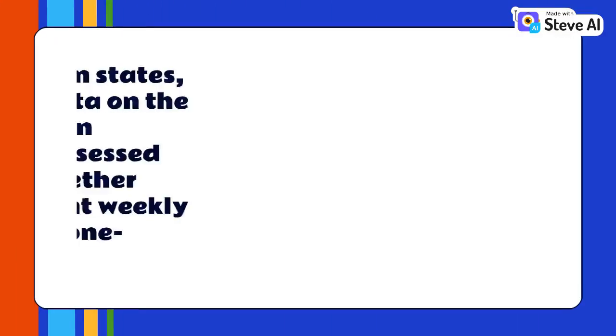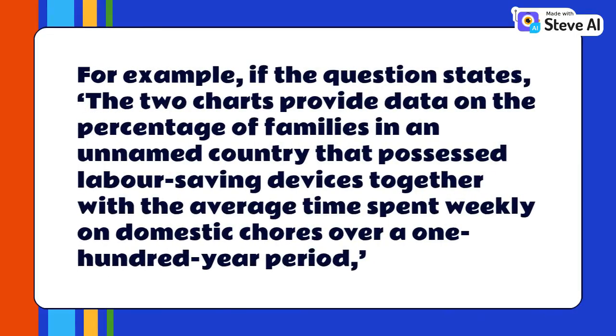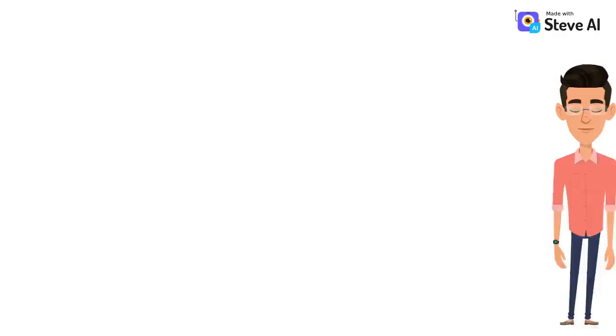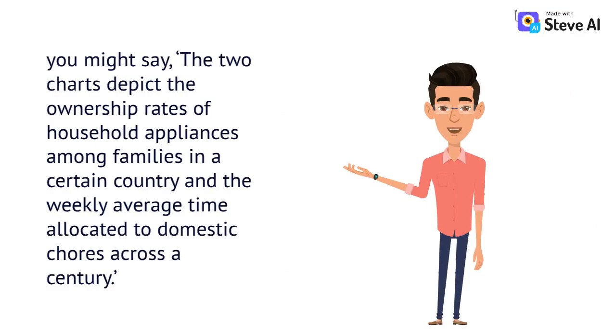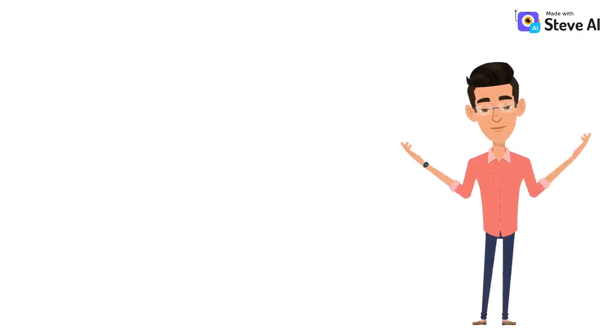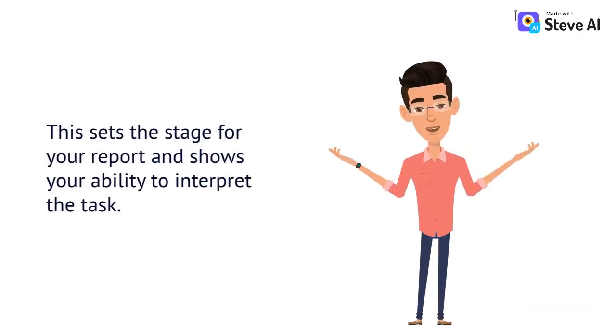For example, if the question states, "The two charts provide data on the percentage of families in an unnamed country that possessed labor-saving devices together with the average time spent weekly on domestic chores over a 100-year period." You might say, "The two charts depict the ownership rates of household appliances among families in a certain country and the weekly average time allocated to domestic chores across a century." This sets the stage for your report and shows your ability to interpret the task.